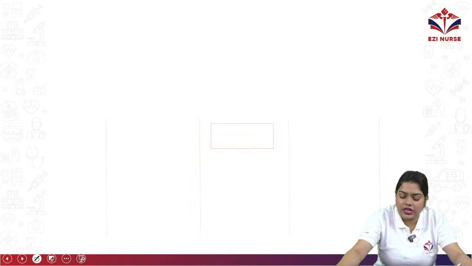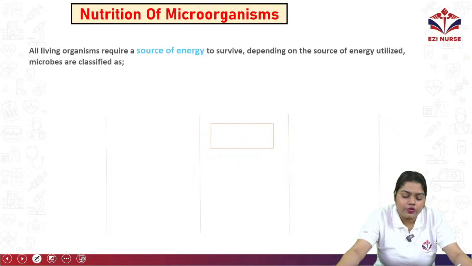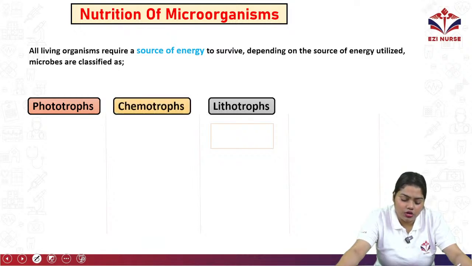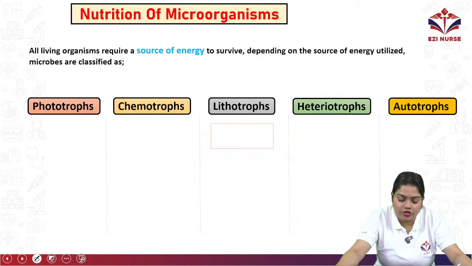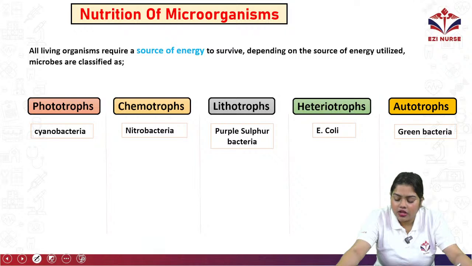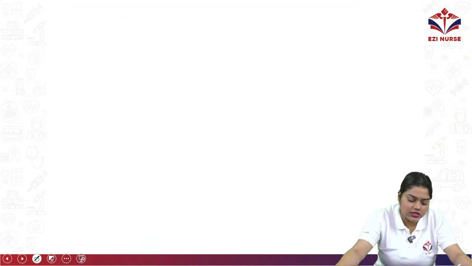Now it is dependent on different factors such as temperature, pH, environment, moisture and all. So what is the nutrition of microorganisms? All living organisms require a source of energy to survive. Depending on the source of energy utilized, microbes are classified as phototrophs, chemotrophs, lithotrophs and heterotrophs. Lastly we have autotrophs. So phototrophs are cyanobacteria, chemotrophs are nitrobacteria, lithotrophs are purple sulfur bacteria, heterotrophs are E. coli and autotrophs are green bacteria. So these are just examples.